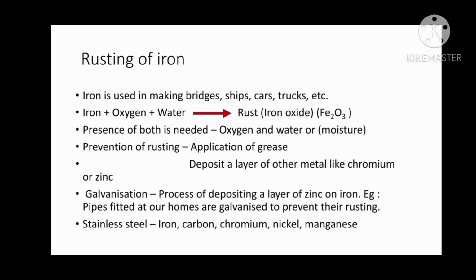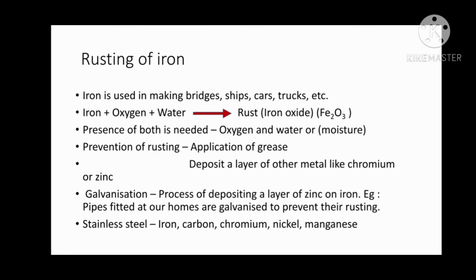Another method is we deposit a layer of other metals which are more reactive than iron to prevent the iron from reacting. The more reactive metal will react with the oxygen and it will prevent the iron from reacting with oxygen and moisture or water, right? Thus the iron will not rust, but the chromium or zinc will react with the oxygen. Thus the iron will be protected from rusting.